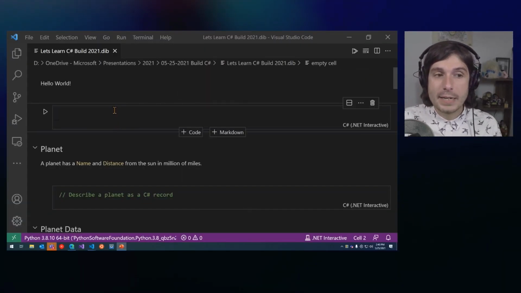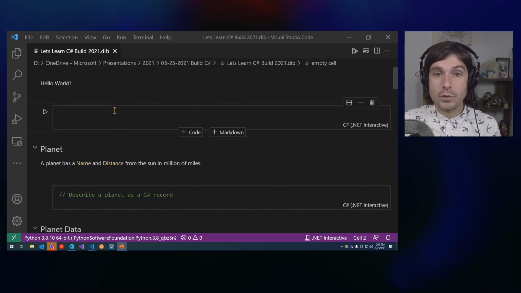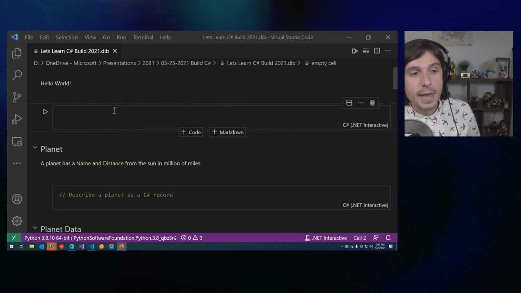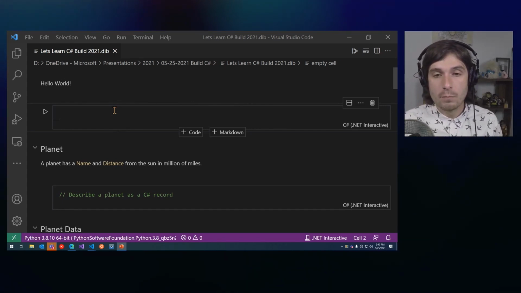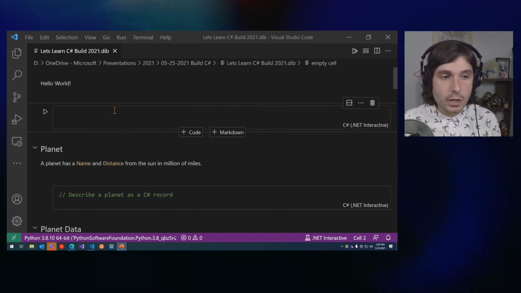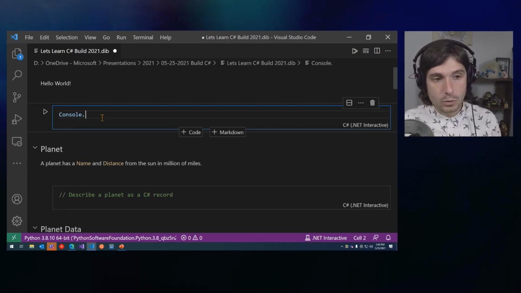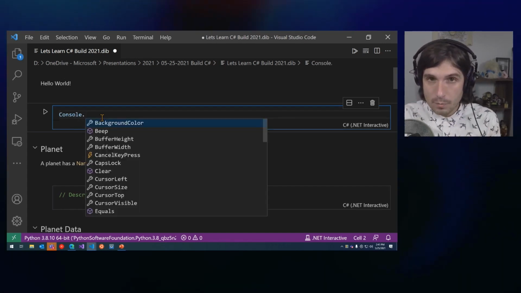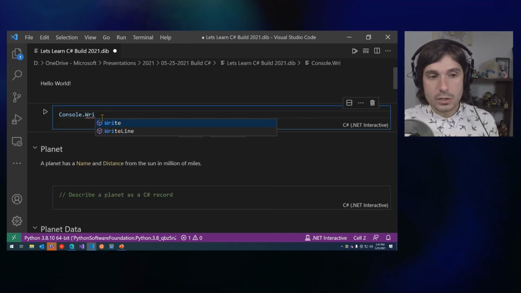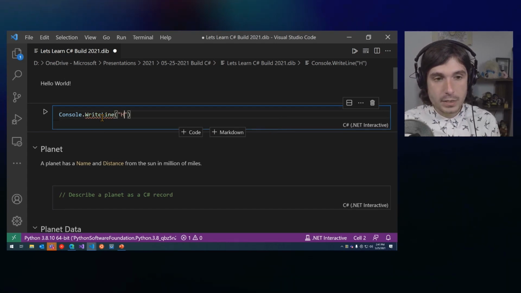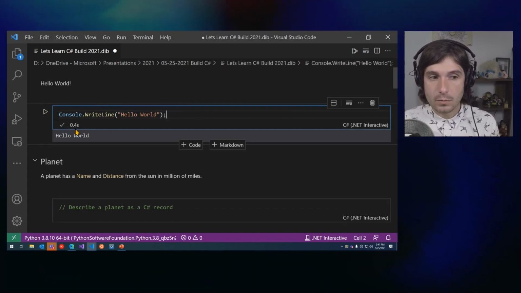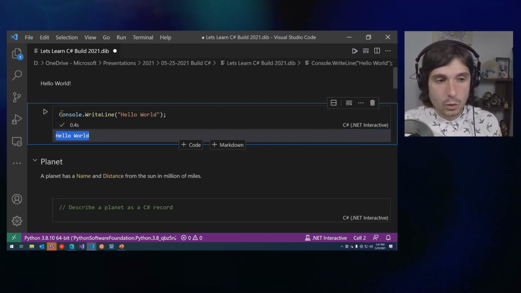Now, I am inside of a .NET Interactive Notebook. This is part of Visual Studio Code, and Christopher actually will show you something very similar when he does Python. It enables me to write some markdown or some just comments and then execute code right here. So I can write code in here. What I can do is I can say Console dot, and I get this IntelliSense. It's one of the really, really cool features of C# and .NET here is that I can just start typing code and it fills it in for me automatically. So I can say hello world, and I'm going to go ahead and end it with a semicolon and hit execute. And when it does, it outputs to the console hello world.